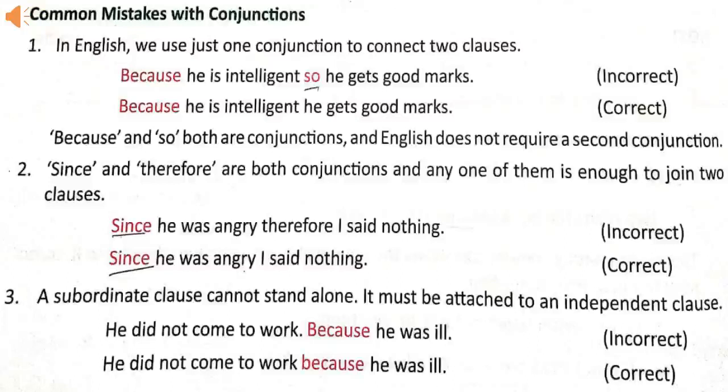This is a subordinating clause and it cannot stand alone. Students, remember, never start a sentence with because. He did not come to work because he was ill. This sentence is right because here subordinate clause and independent clause are joined with subordinating conjunction because.